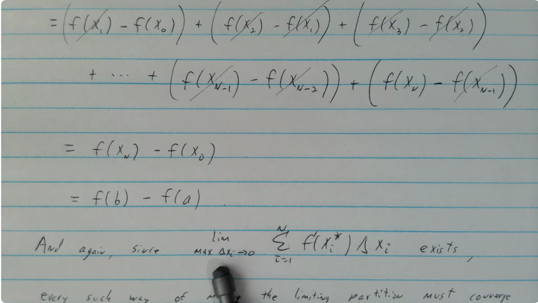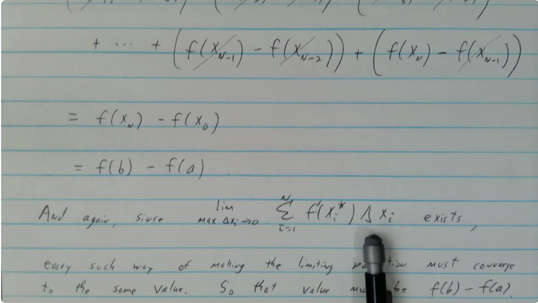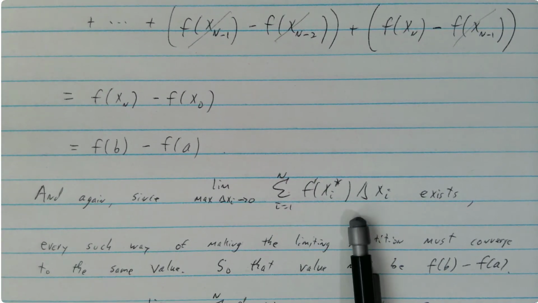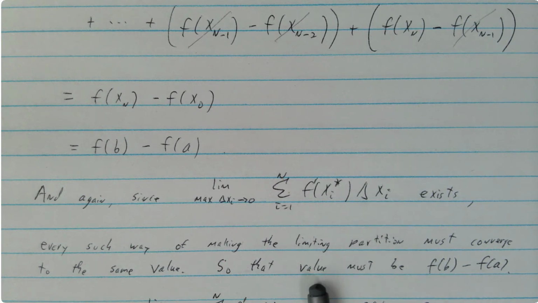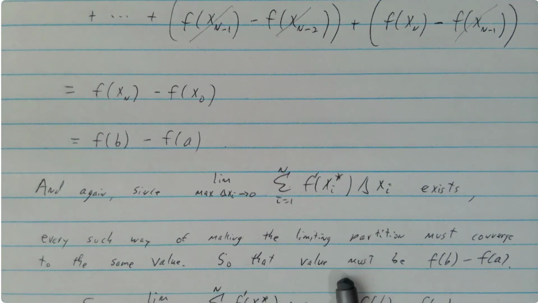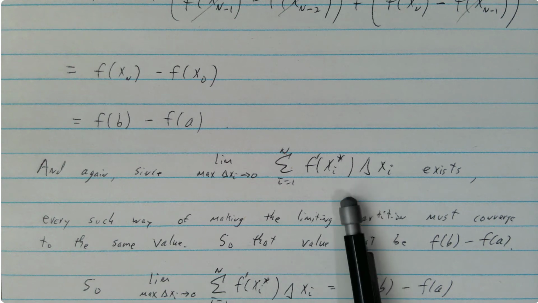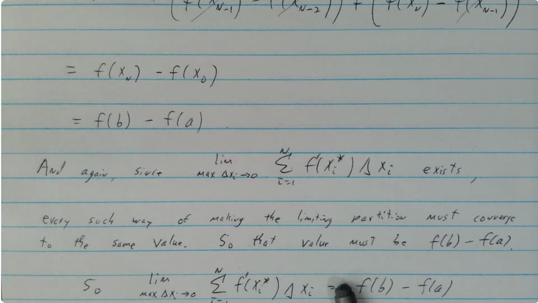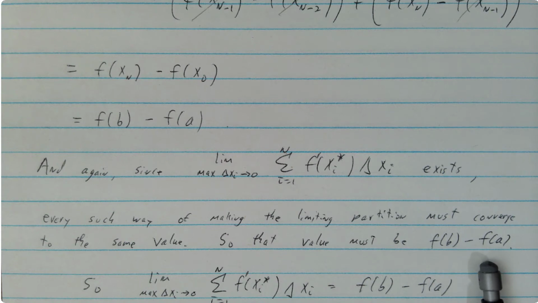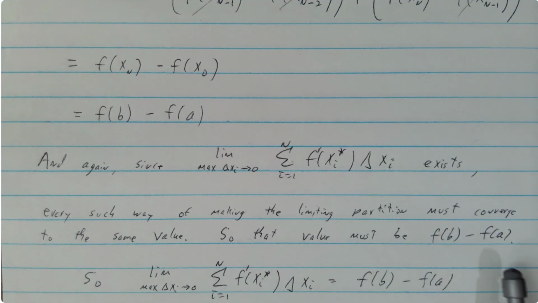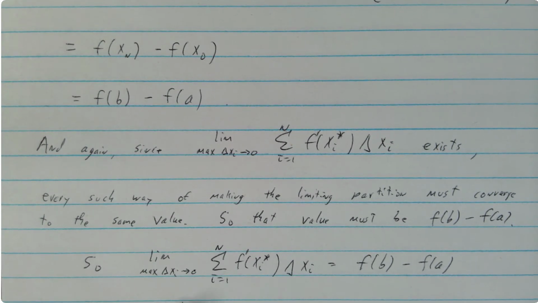And since in general this limit exists, every way of having the partition must converge to the same limiting value because the limit exists. And so we showed that by picking xi star from the mean value theorem, it equals f of b minus f of a. All the others must go to that same value since the limit exists. So this limit must equal f of b minus f of a.